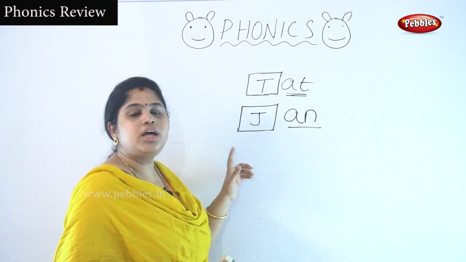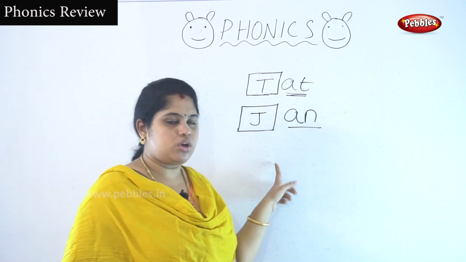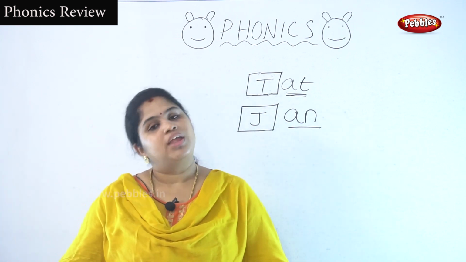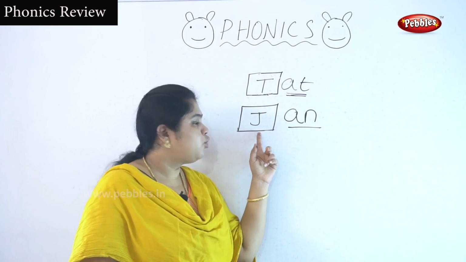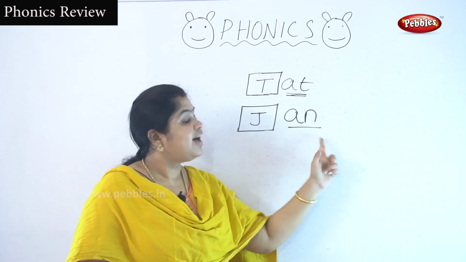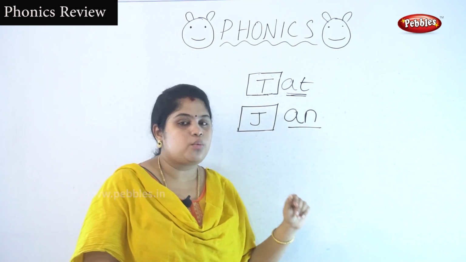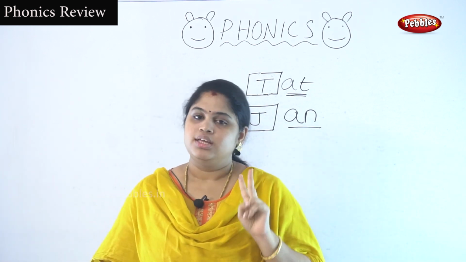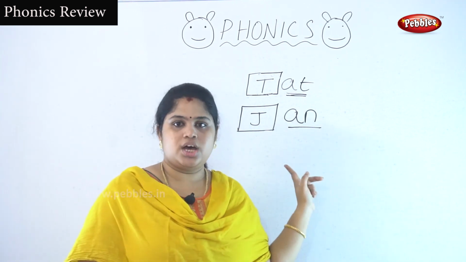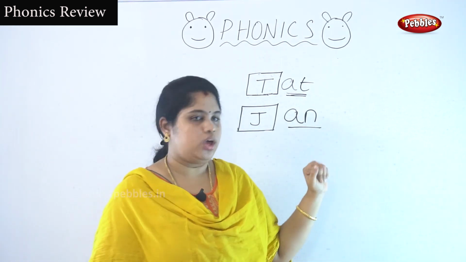Okay, I have just written a letter J in the box. What is the sound of the two-letter word A and N? An. Very good. What is the sound of the letter J? J. J and Jan. Okay, what is the sound of the two-letter word? An. What is the sound of the letter J? J. J and Jan.